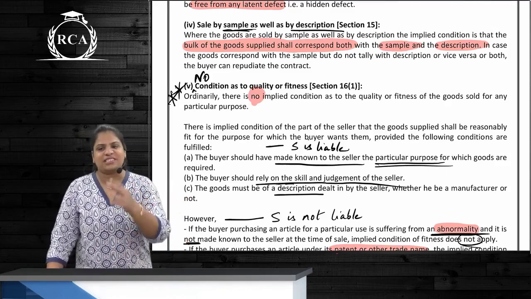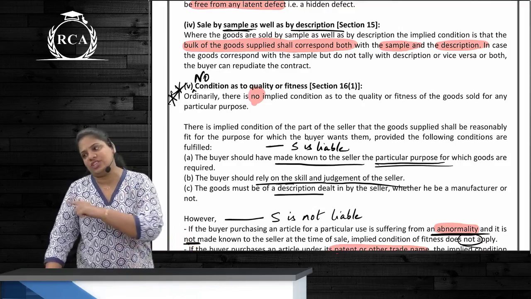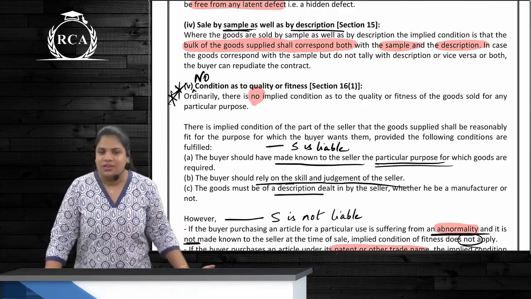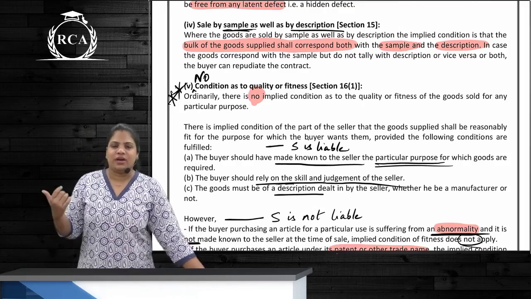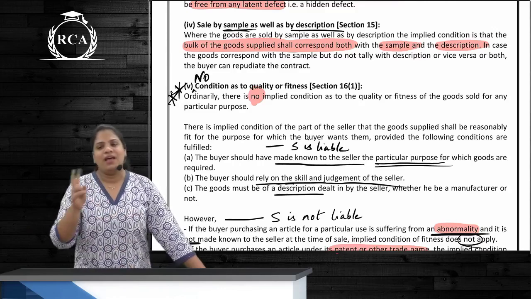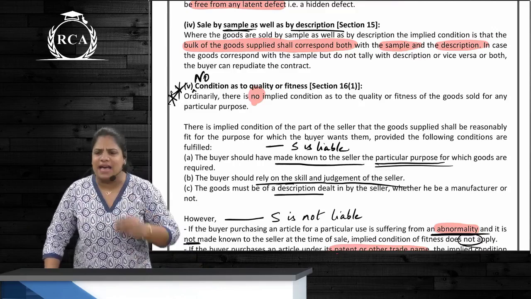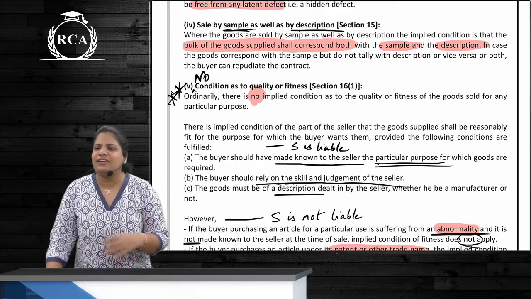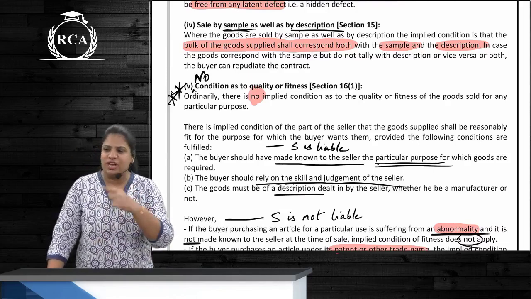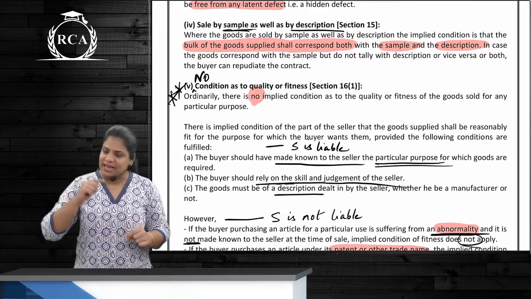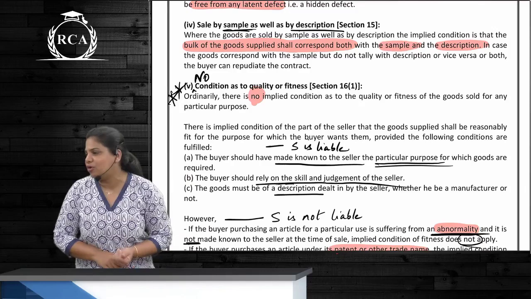So whatever description was given, that should be corresponding, and whatever sample was chosen, the bulk should correspond with that as well. So where goods are sold by sample as well as description, the bulk has to correspond with both the sample as well as with the description. He is giving me exactly that sample, but it is not basmati rice. So in this case, description has not been complied with, but since description and sample both apply at once, we are applying this 4th condition.